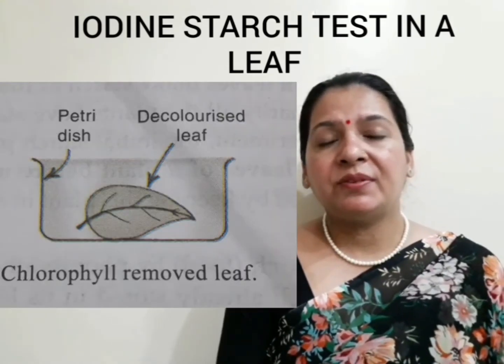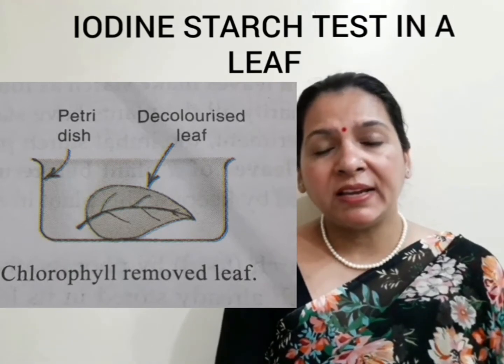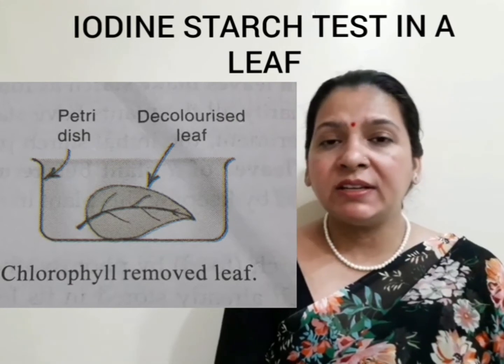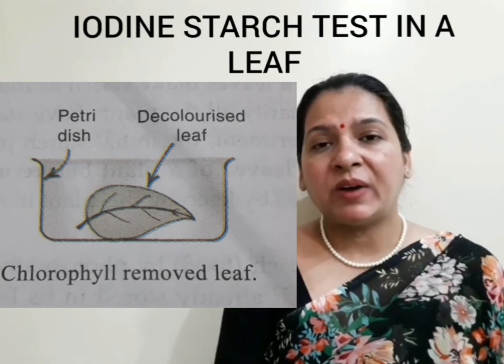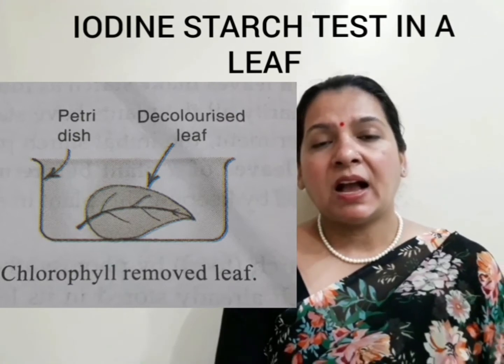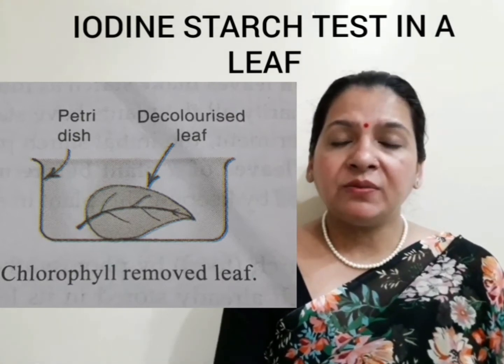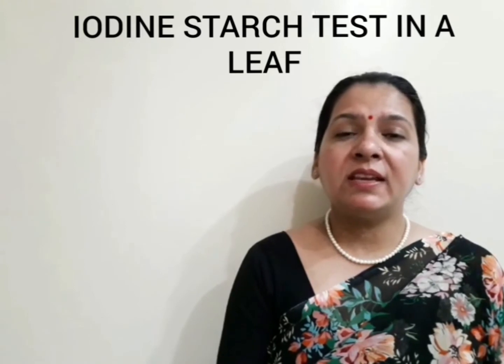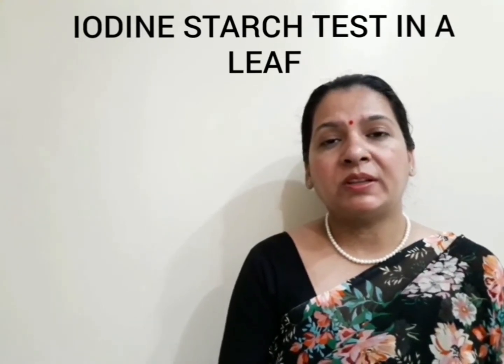Decolorized leaf looks white, and the changing of color of iodine solution in this white leaf becomes clearly visible. After that, we take the leaf and wash it under hot water. Why do we do so? Because this leaf had turned hard when it was put in the alcohol.